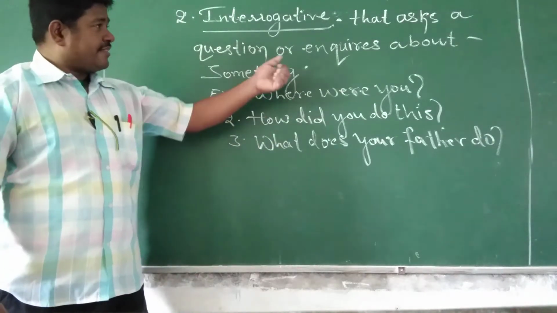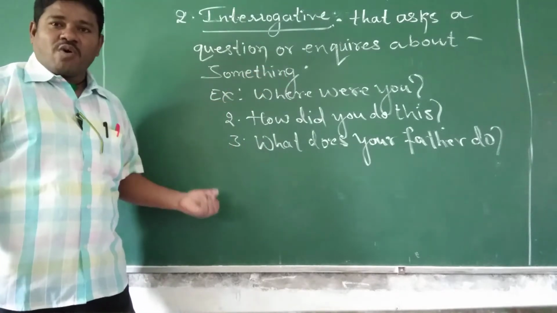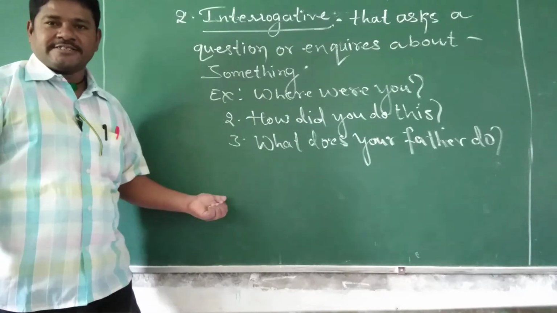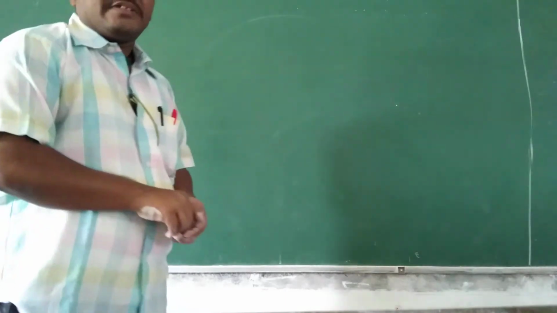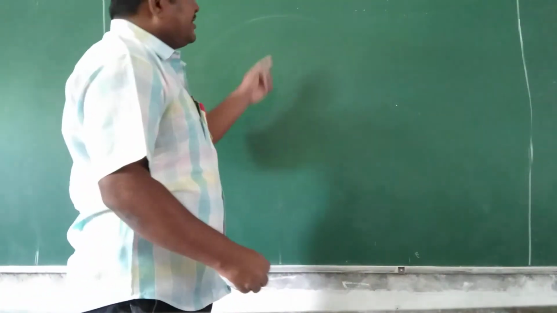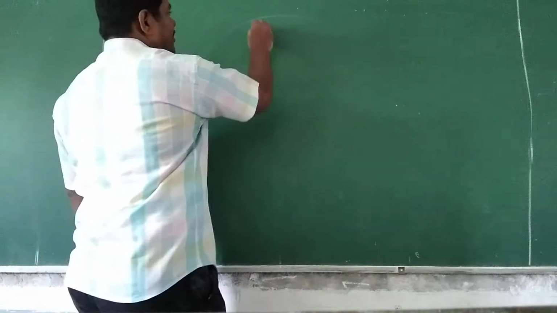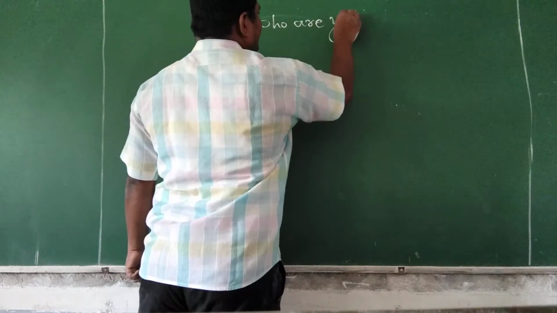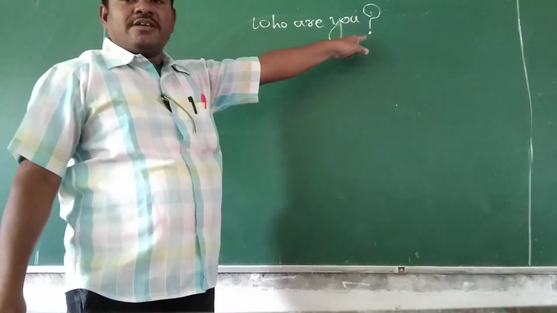A sentence that asks a question or inquires about something is called an interrogative sentence. Okay? I hope you got this. Small note here. When it is a case of an interrogative sentence, for example, if you write who are you, at that time you must and should put the question mark there.